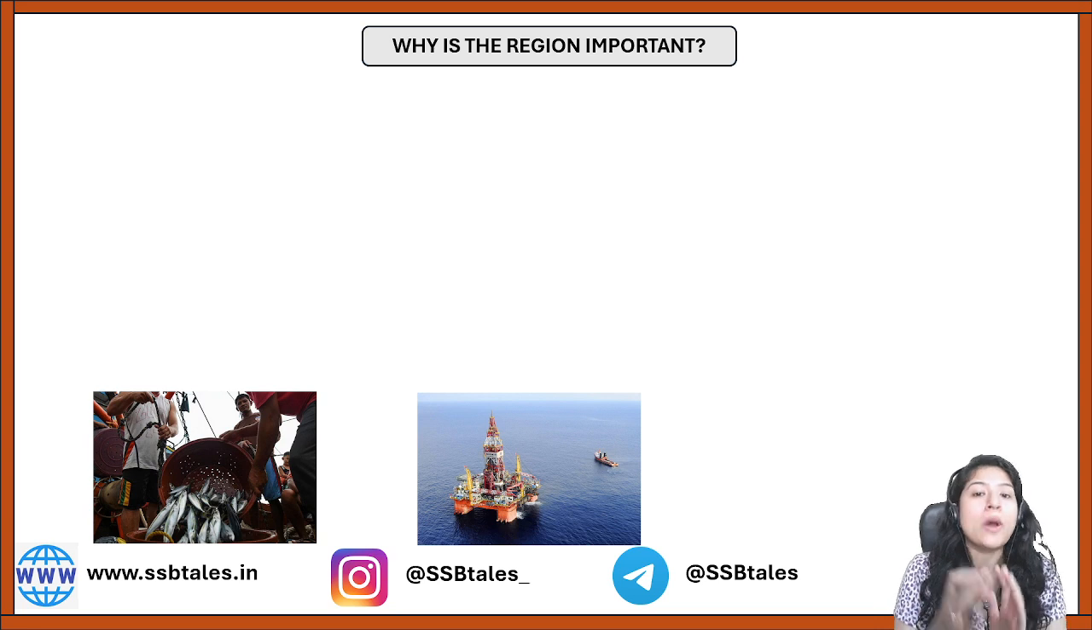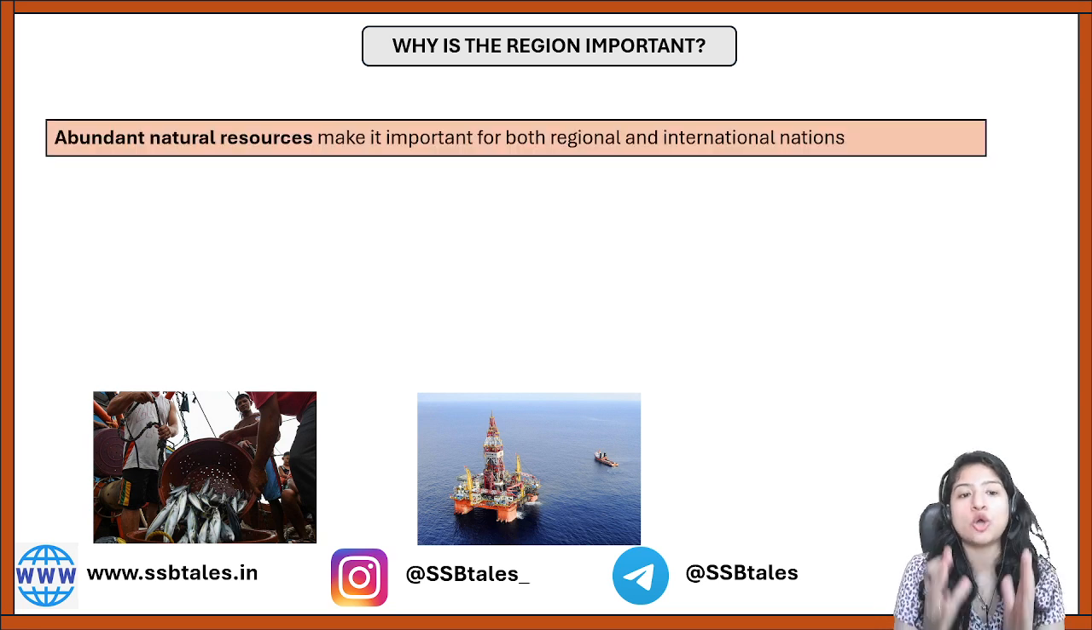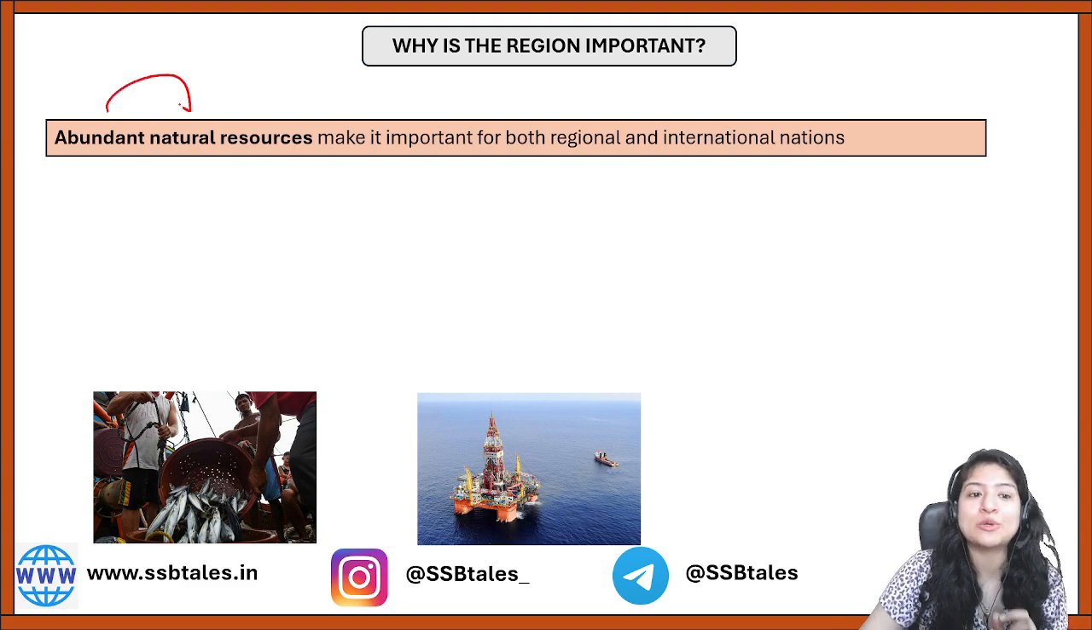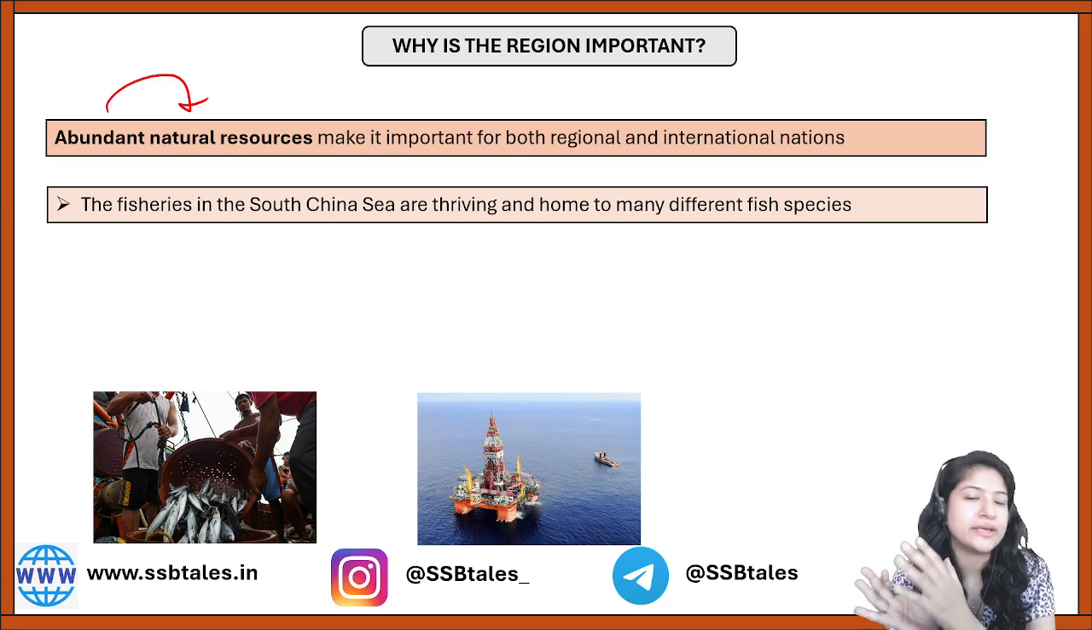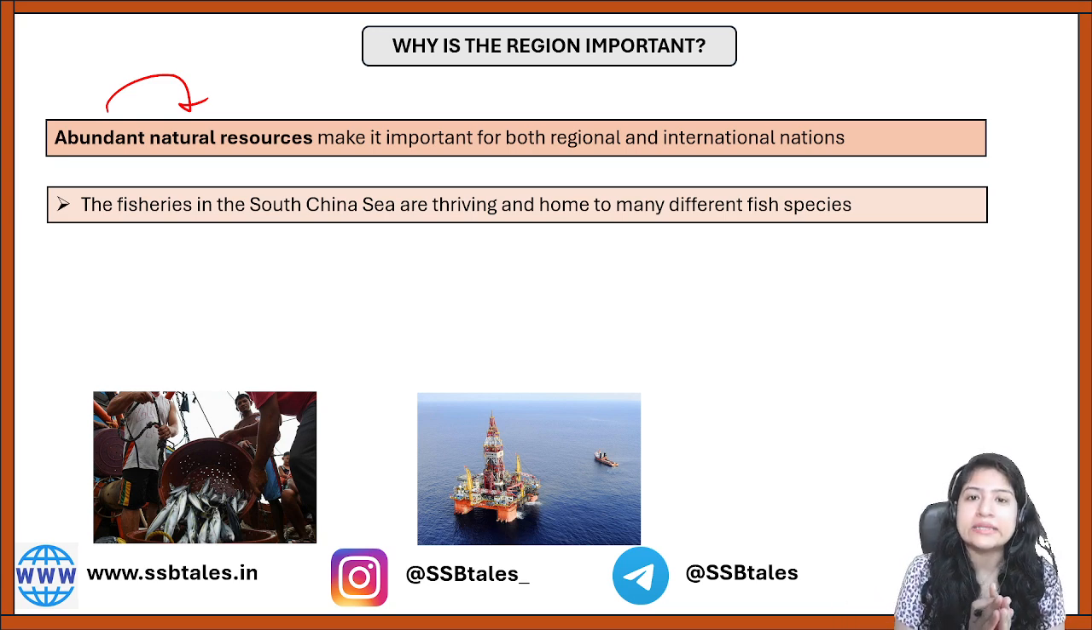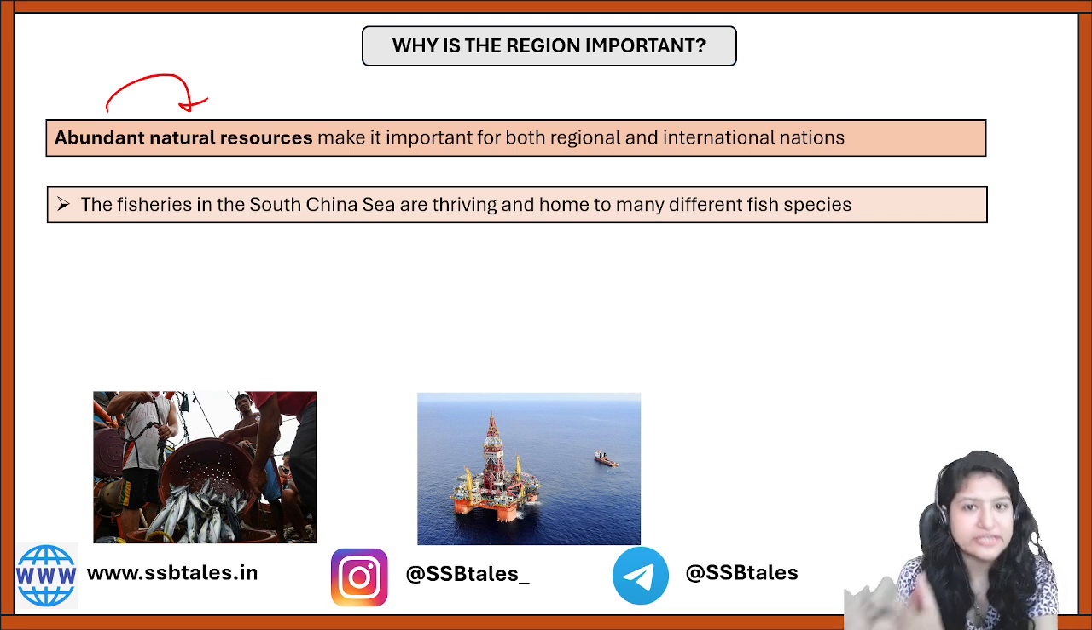Okay, why is this particular region important? Because it has a lot of natural resources. This particular sea, it is abundant in natural resources. If we talk about the species of fishes, the variety of fishes that exist, it is, you can say, the highest in the world. Okay, and because of that reason, you can understand, especially in Southeast Asia countries, these are pretty much dependent for the food security on the seafood only, right?